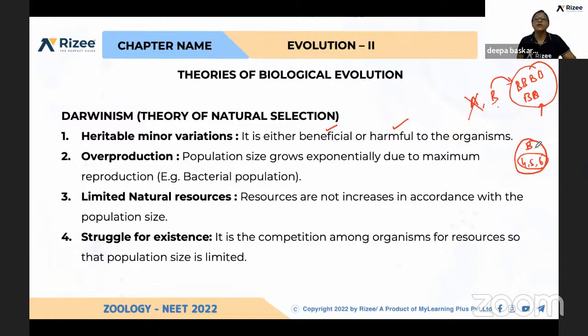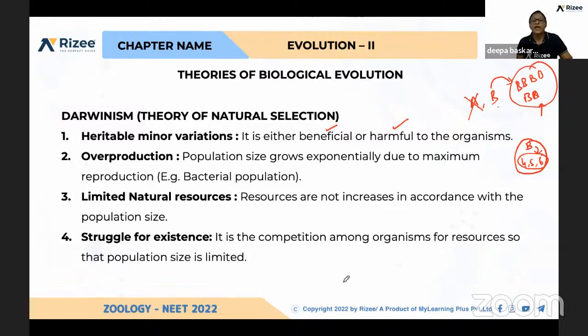But if the maximum utility of the nutrients is happening, and if the nutrients are not available, automatically they will die. Because the resources available for the organism are permanent. There is no increase in the natural resources. But if we keep on increasing the population, definitely that will affect the population, and struggle for existence arises.